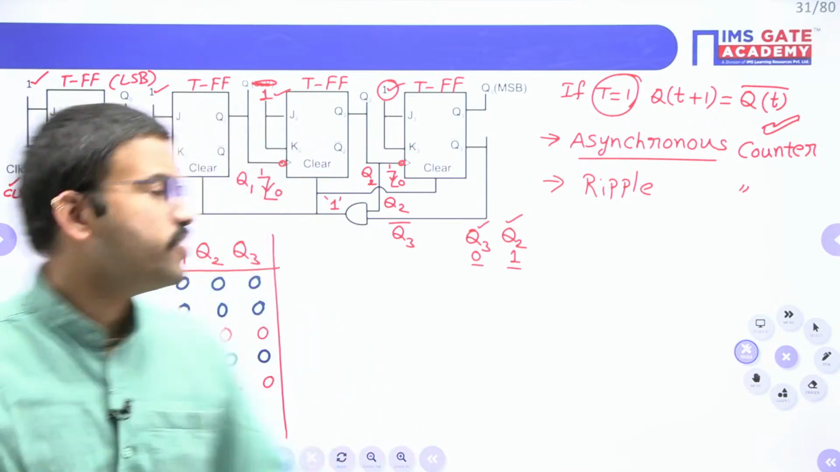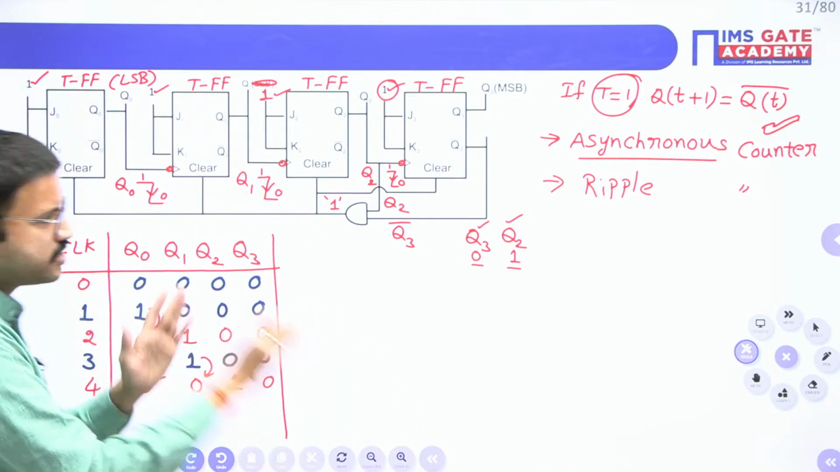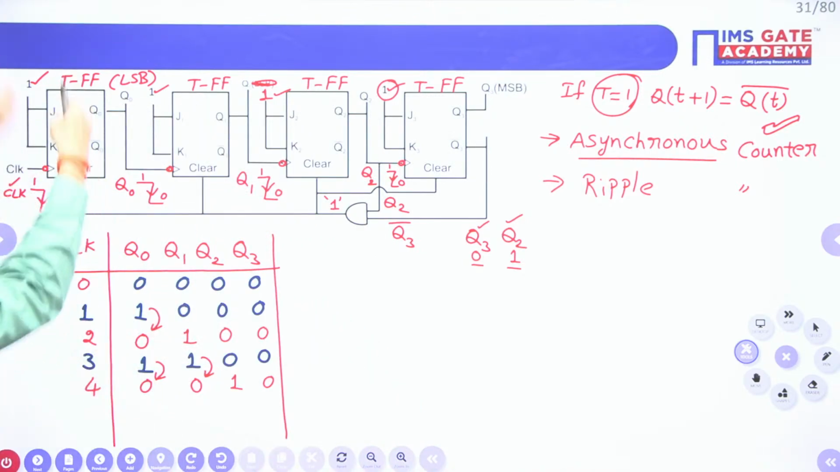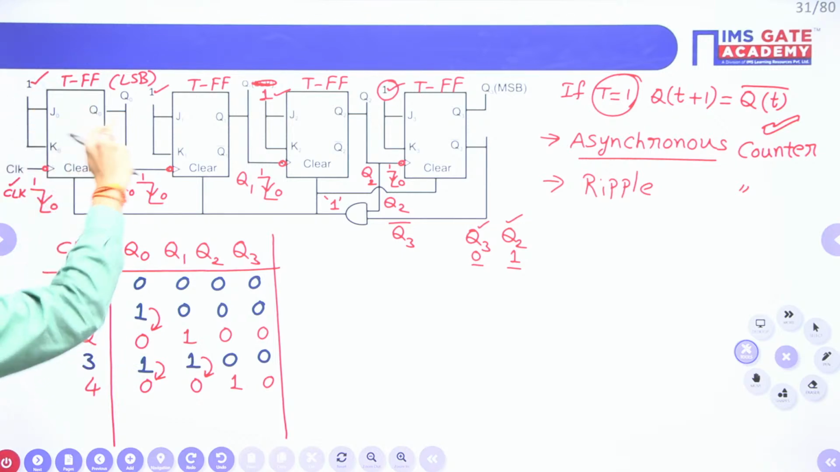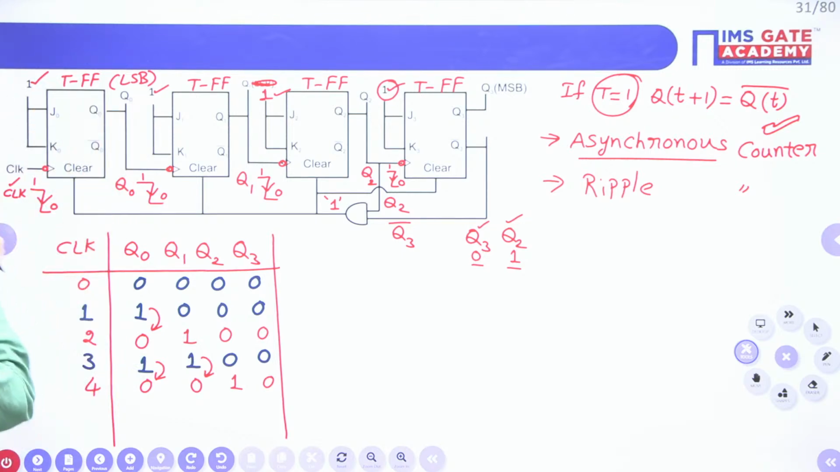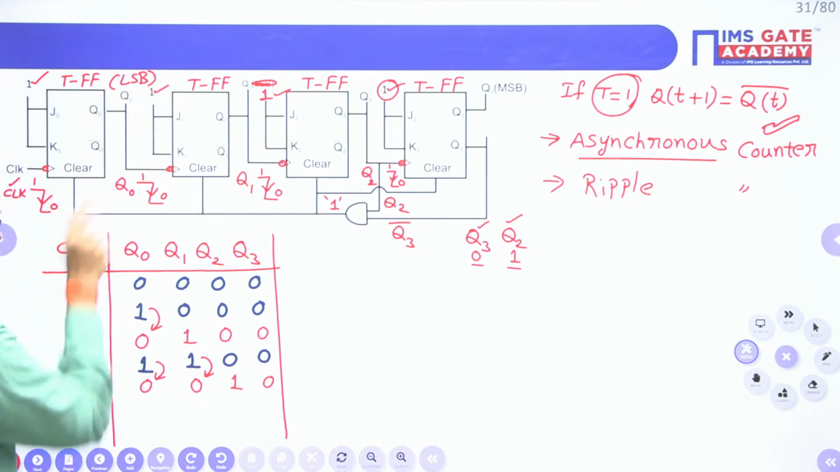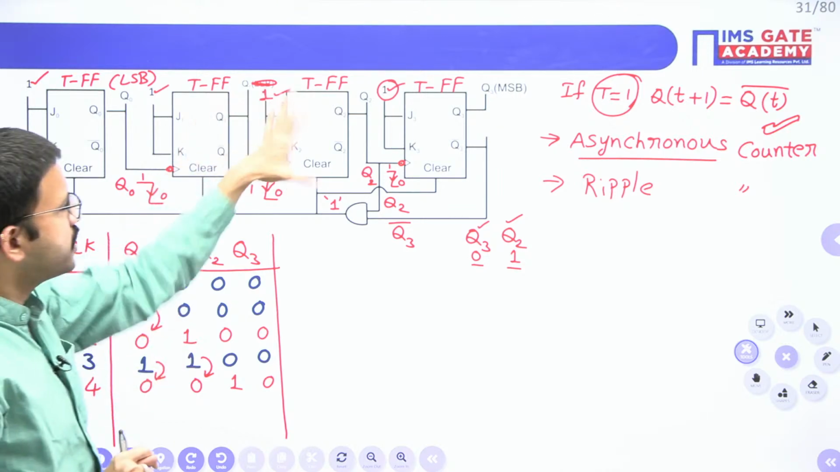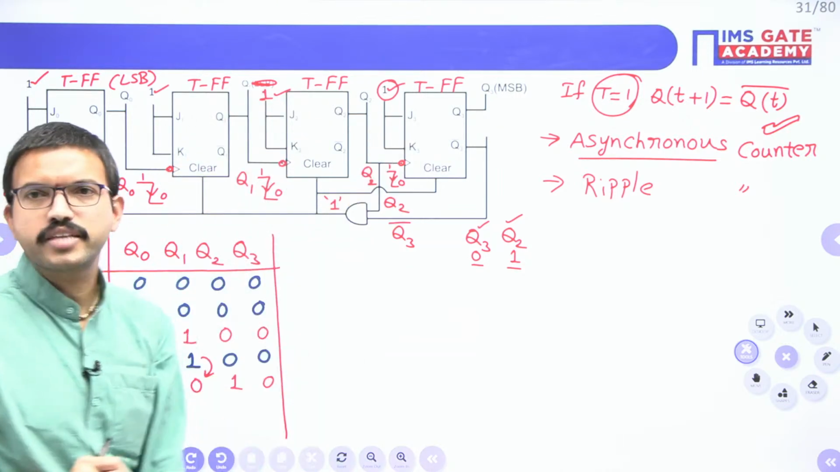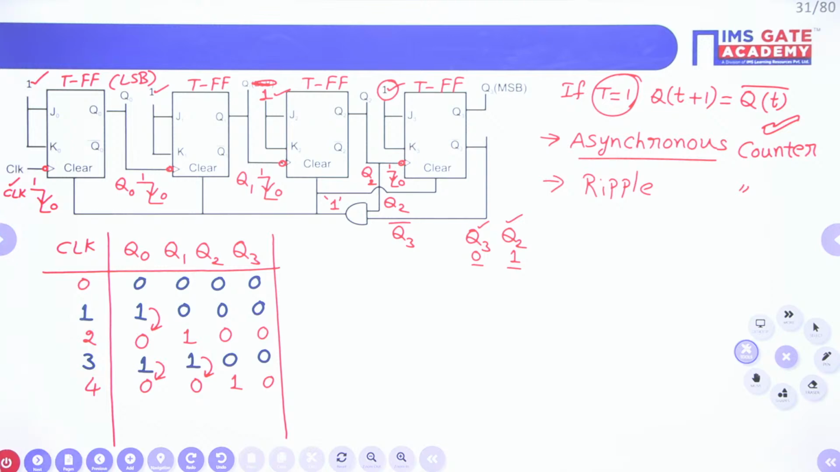In this way, we have to analyze step by step. Whatever the first flip-flop you are having, that particular flip-flop output always will get complemented whenever you are sending the external clock signal. Whereas this particular flip-flop output will get complemented whenever Q0 changes from 1 to 0. Similarly, for this particular flip-flop, like that. Okay. I hope it is clear for everyone.